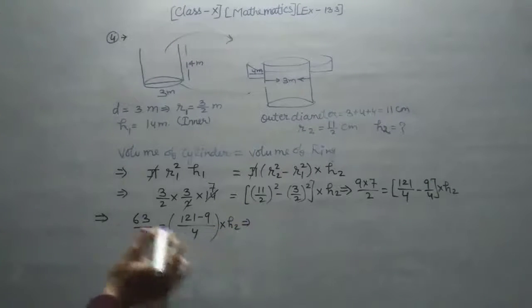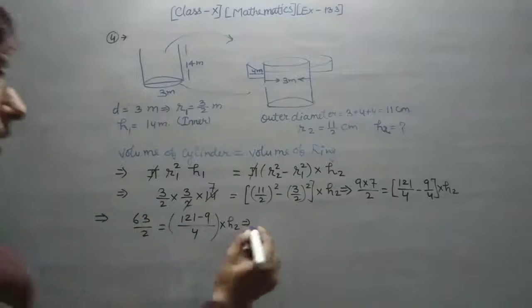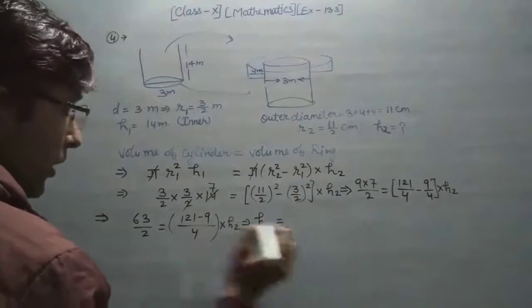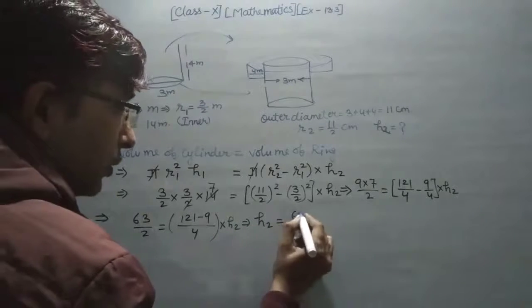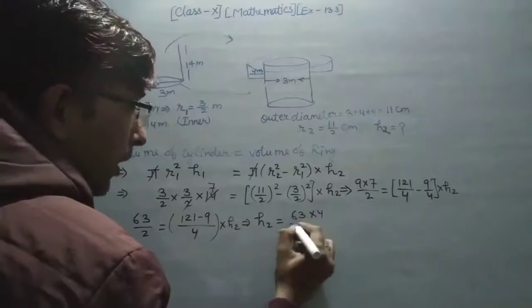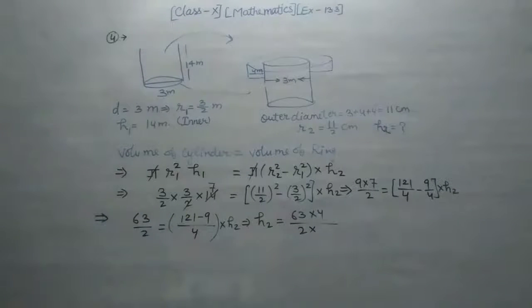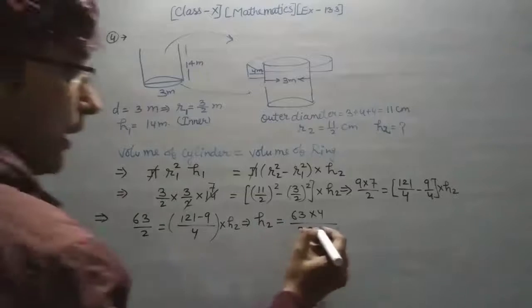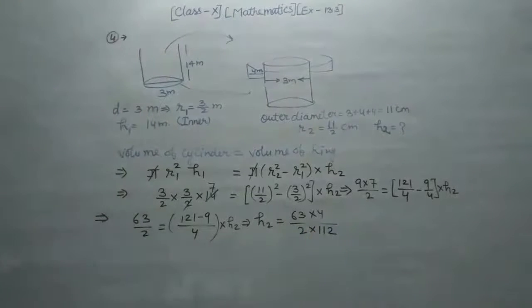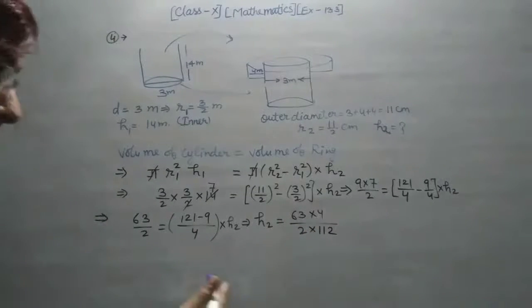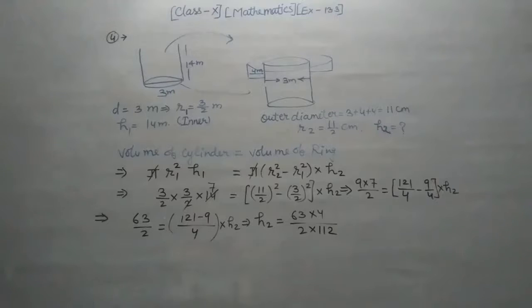Now this value is going there and this value is going there, then you have to find the h2. So h2 is equal to 63 into 4 upon 2 into this value, subtract it, 121 में से 9 गए तो you get the value 112, तो 112. Okay, and then you have to cut this value and find your answer.